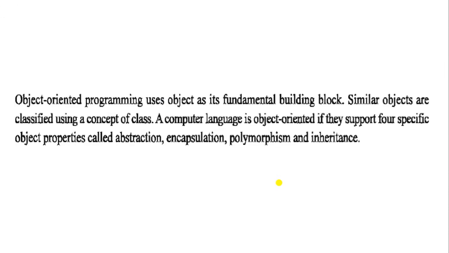Object oriented programming uses objects as fundamental building blocks. Similar objects are classified using the concept of a class. A computer language is object oriented if it supports specific object properties called abstraction, encapsulation, polymorphism and inheritance. We will discuss these properties in later slides.